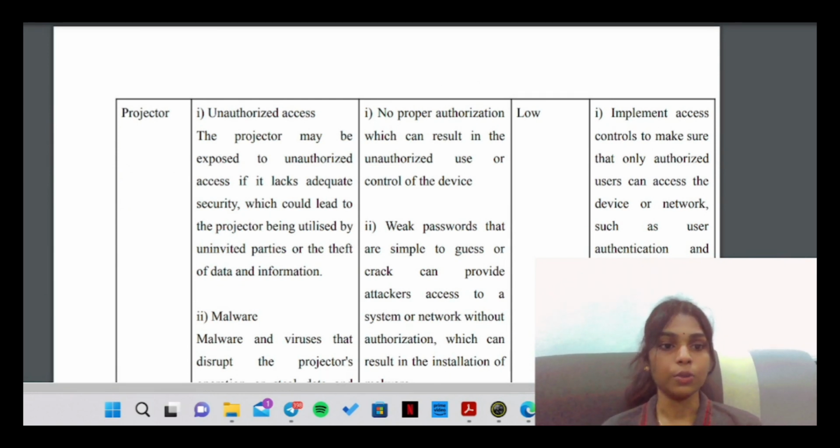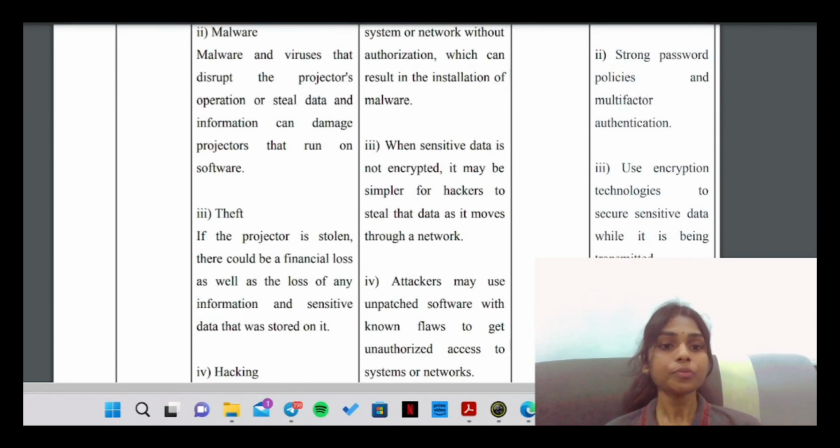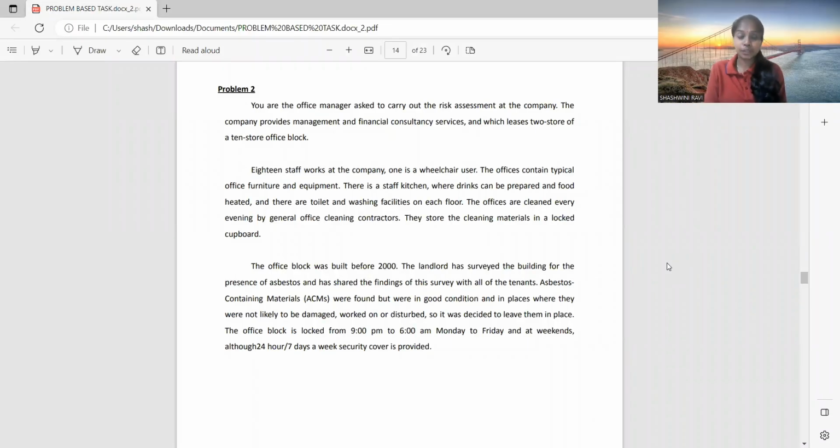For the controls, the company has to implement access controls to make sure that only authorized users, such as company workers and employees, can access the device or network, such as user authentication and authorization systems. Next, strong password policies. The company should apply strong password policies and multi-factor authentication for this projector. Third, we have to use encryption technologies to secure sensitive data while it is being transmitted or updated. Lastly, update and patch software often to fix known flaws and lower the chance of attacker exploitation.